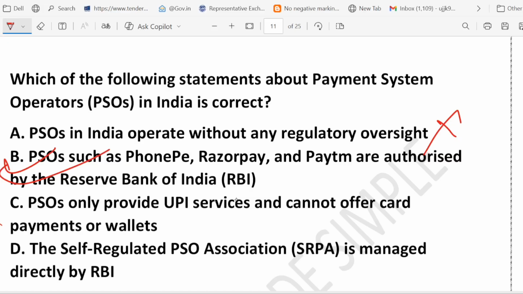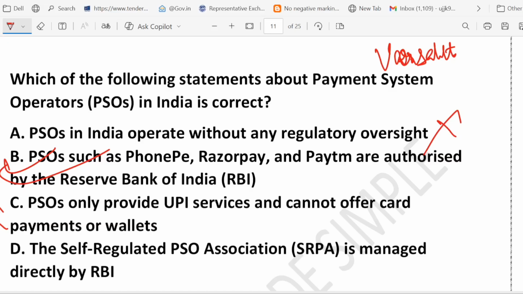PSO, payment system operators, are versatile, right? They offer UPI, card payment, wallet payment, gateway, and even POS machine. For example, Paytm lets you pay via UPI, debit card, credit card, wallet. So option C is wrong.